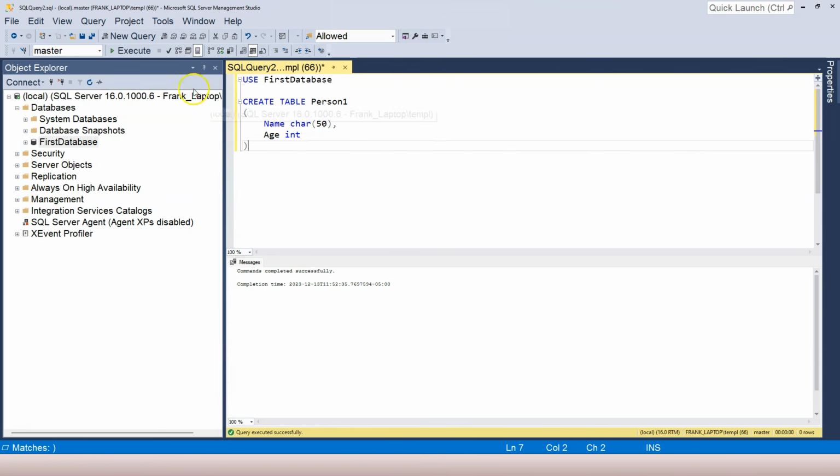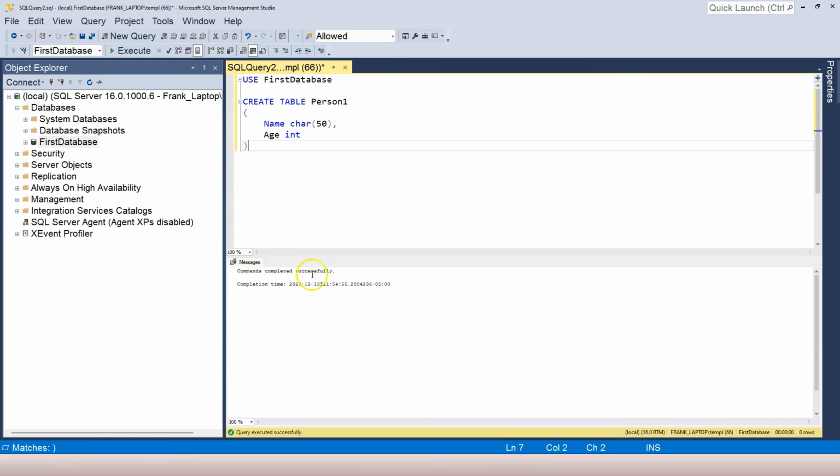When I do that, and then I click on the execute button, even though on the UI the current selected database is the master database, this use SQL statement is going to switch database first and then run the create table SQL statement. Okay, so let's try to do that. Click on the execute button now.